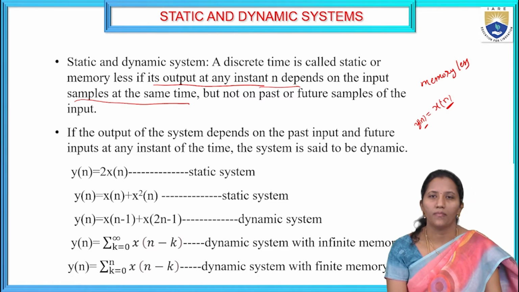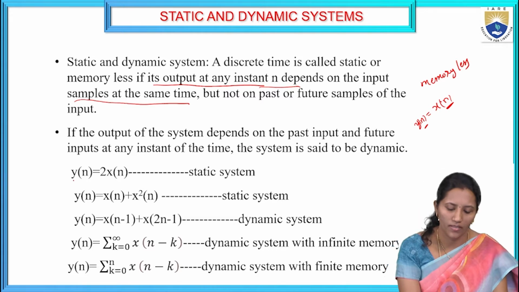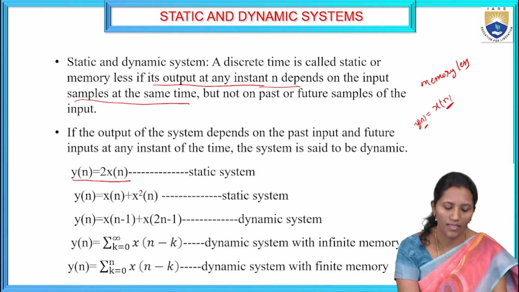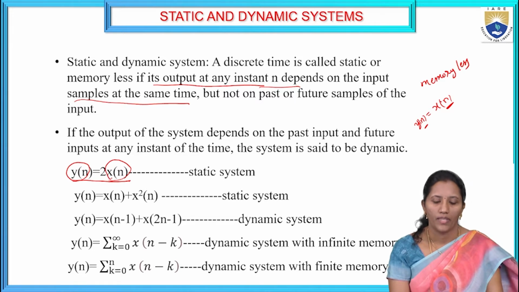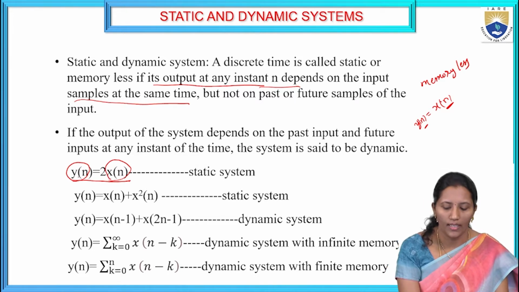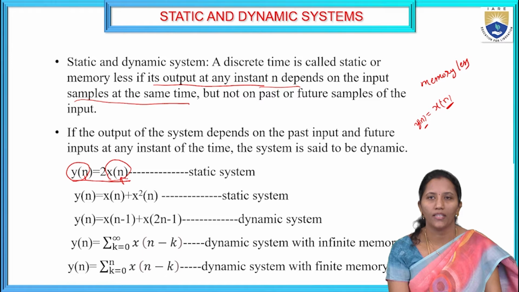And what is a dynamic system? If the output of the system depends on the past inputs or future inputs at any instant of time, the system is said to be a dynamic system. These systems are memory systems also. We can call these memory systems. For example, I am taking y of n equals 2 times x of n. Here the present output y of n depends only on the present input value x of n. The present output at n depends on the input sample at the same time. So this is called a static or memoryless system. It does not depend on past or future samples.